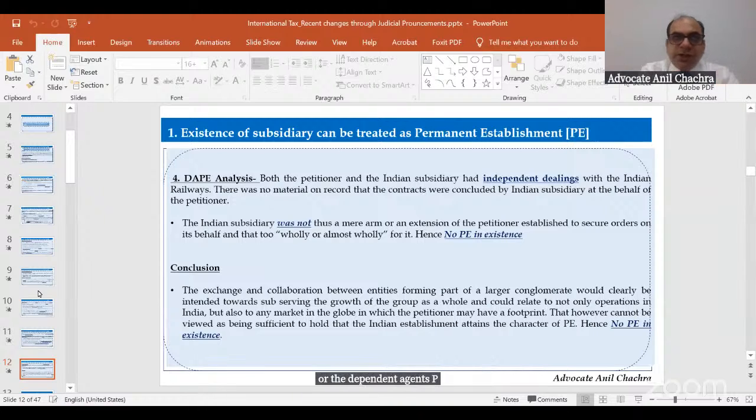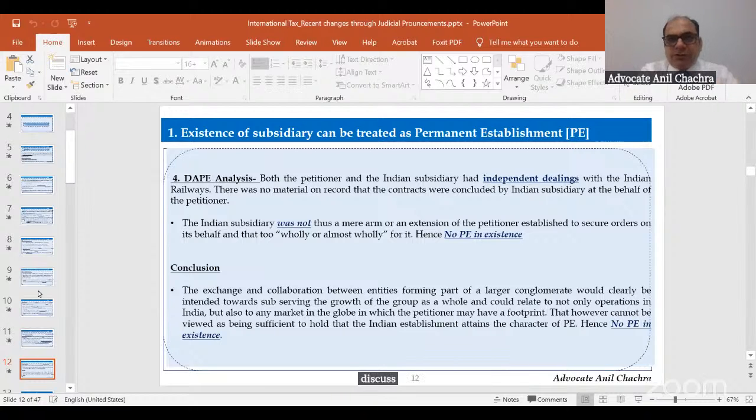So all these things we need to take care of while doing the analysis of the subsidiary company's PE, whether the subsidiary can be treated as a PE in India. So that was the judgment in which the PE concept was thoroughly discussed.